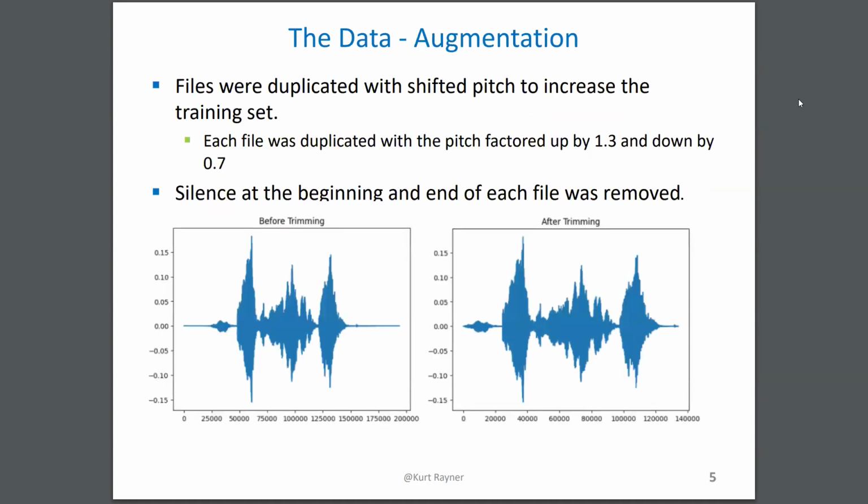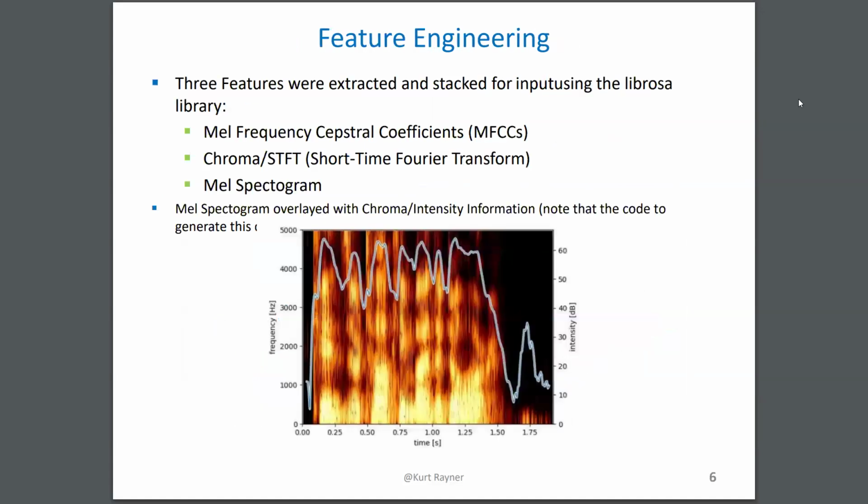The files were augmented by shifting pitch up by a factor of 1.3 and down by a factor of 0.7. So there are 3 copies of each file. I also eliminated silence at the beginning and the end of each file. In addition to MFCCs, we've added chroma, short-time Fourier transform, and mel spectrogram information. This is stacked on top of the MFCCs. The information is set up to look like an image over time.